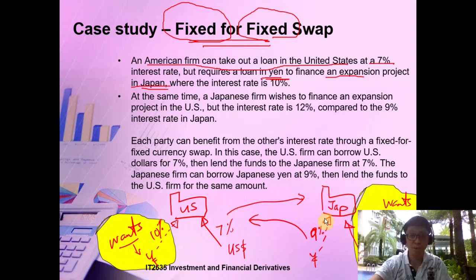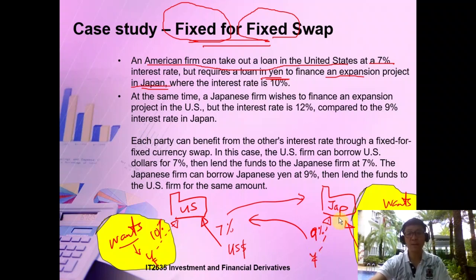Then we have another scenario. There's another Japanese company who also wants to do a project in the U.S., so it needs U.S. dollars. But if you borrow U.S. dollars, you will have to pay a higher interest again because it's a foreign company. Just like a foreigner, you lend at a higher rate, but if you're a local citizen, you enjoy some local privilege. So in Japan, if you borrow yen, since it's the local currency, it can borrow at 9%.